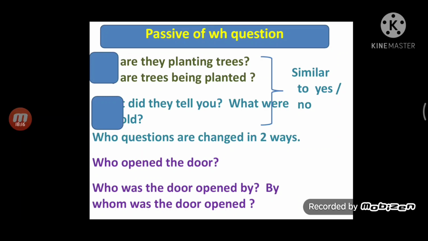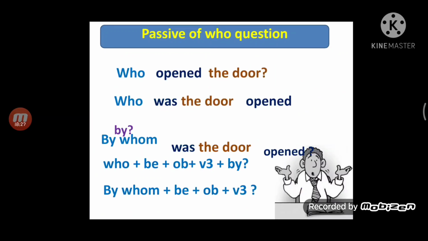Okay, so who opened the door? Passive voice of this sentence should be: by whom was the door opened? Who was the door opened by? Obviously, by whom the door was opened. This is particular, just keep it in mind. If your question contains who, then it should become by whom in passive voice.